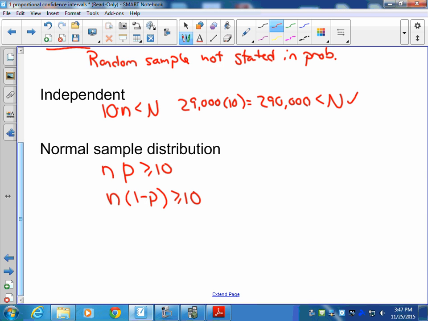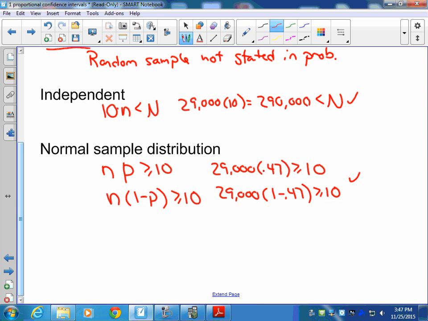Now, our proportional value that we work with, I'll give you that in a second because we'll see that later on in our problem. But our sample size, 29,000, times our proportional value of 0.47. We multiply that out. Is that greater than or equal to 10? Yes. And then we look at 29,000 times 1 minus 0.47. Is that greater than or equal to 10? Yes, that is as well. Remember, you have to show the work to verify these assumptions.